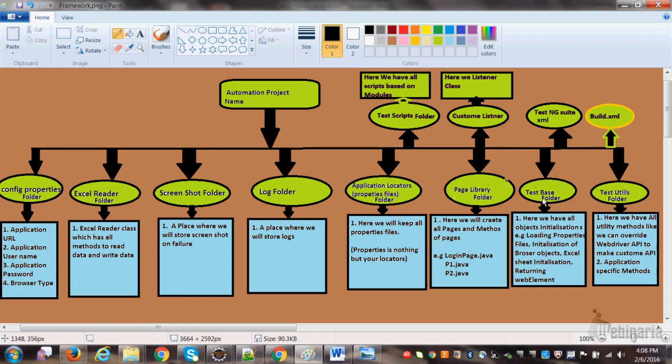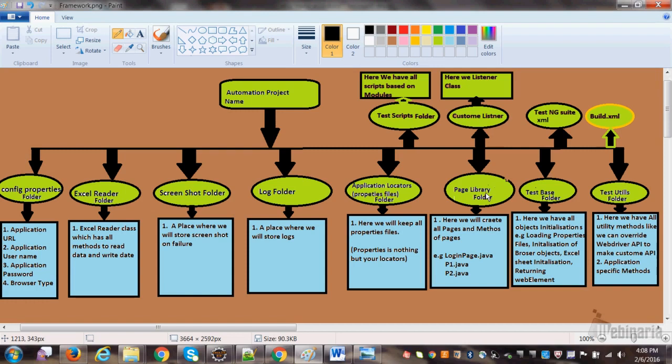What is this test base? Why is test base important? First of all, what will happen if I do not keep test base? See, here test base is very, very important. You know why? Because you are seeing that here you have a lot of packages. One package for config file, one package for Excel reader, one package for screenshot, one package for log folder, one for application locator, one for page library.